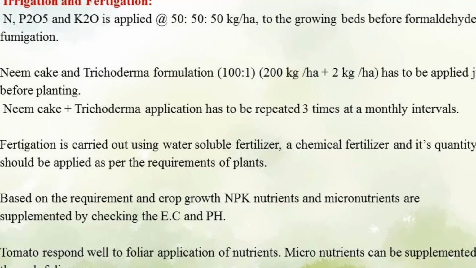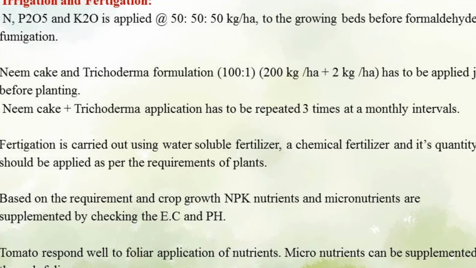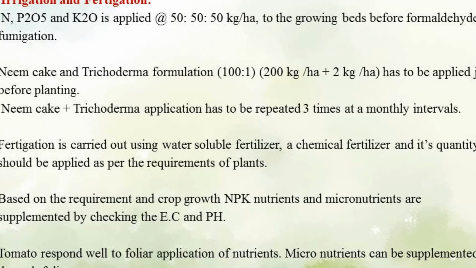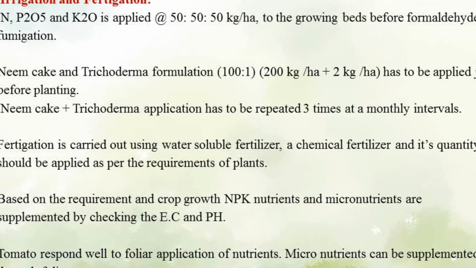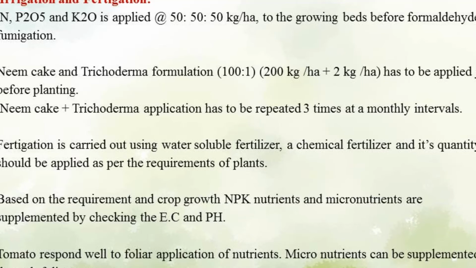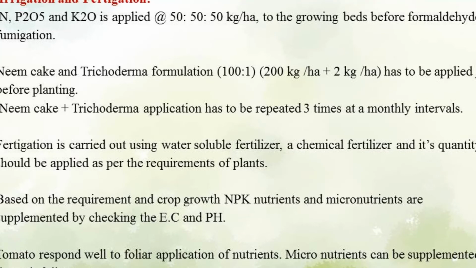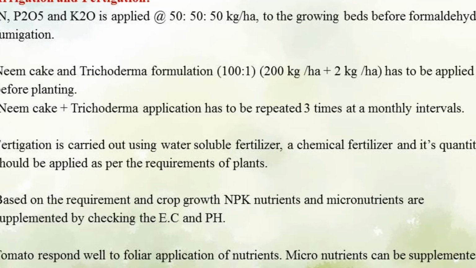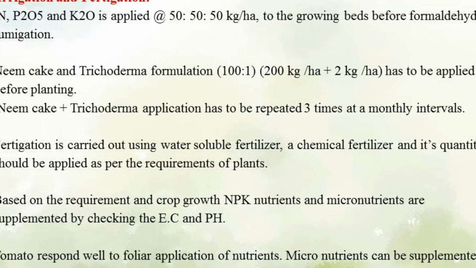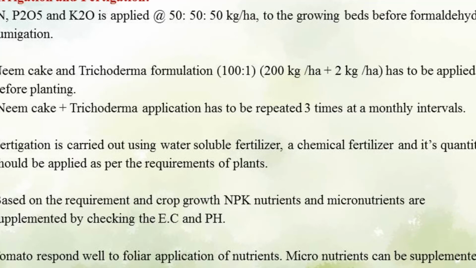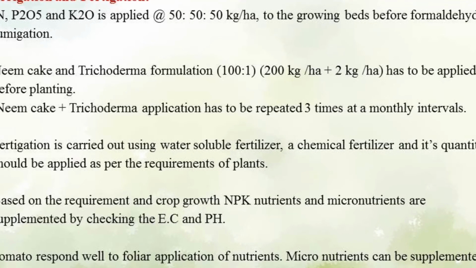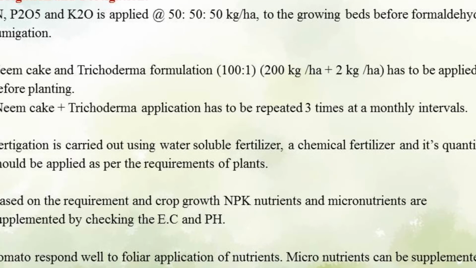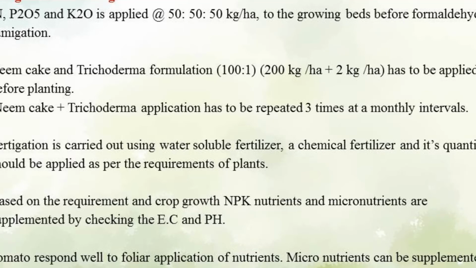And if you discuss fertigation, fertigation is carried out by using water soluble fertilizers. The chemical fertilizers and their quantity should be applied as per the requirement of plants. Based on the requirement and crop growth, NPK nutrients and micronutrients are supplemented by checking the EC and pH of soil and water.